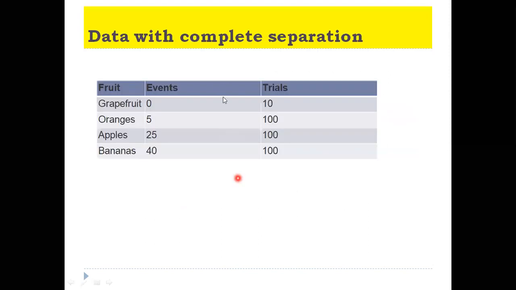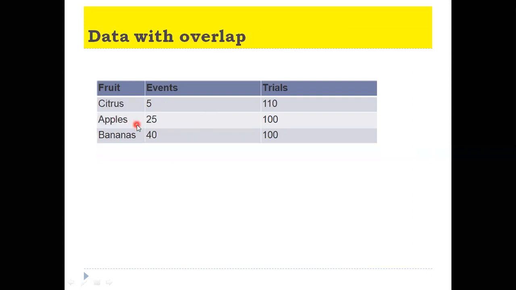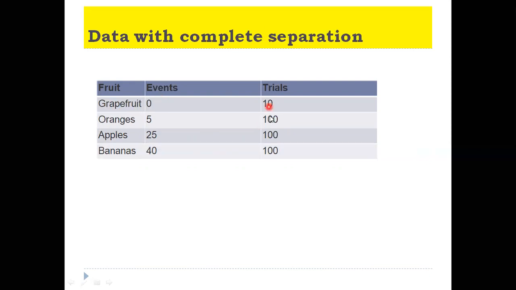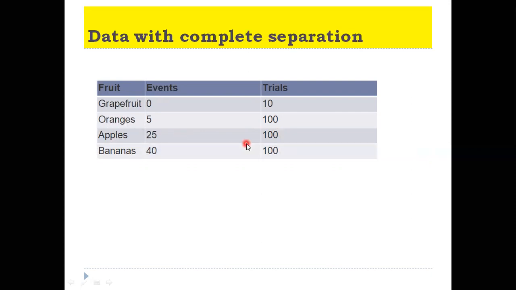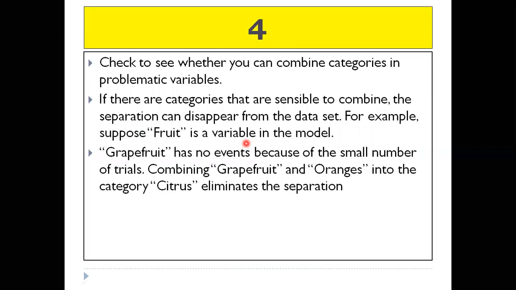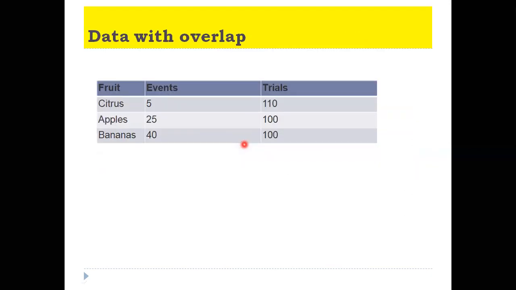separation. See, data with complete separations: grapefruit events 0, trials say 10, but oranges events 5, trials 100, apples 25, 100, bananas 40, 100. See, grapefruit is 0. So why not combine these two? Combining this, we are giving the common name citrus, events 5 plus 0, that is 5, trials 100 plus 10, that is 110, and then apples and bananas as they are. This way, you can also deal with this complete separation.